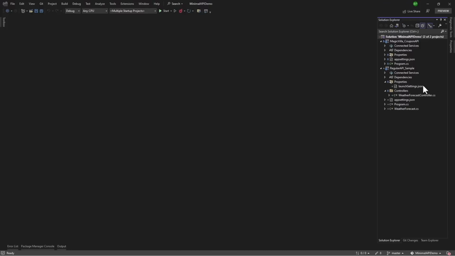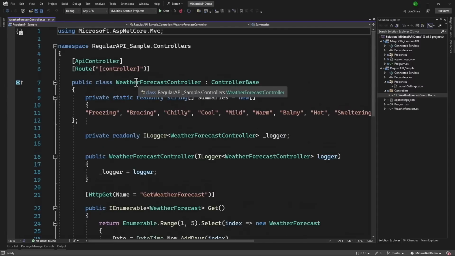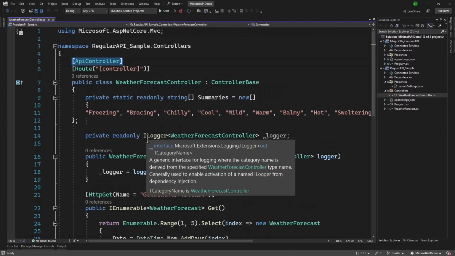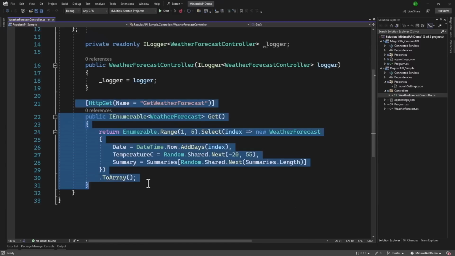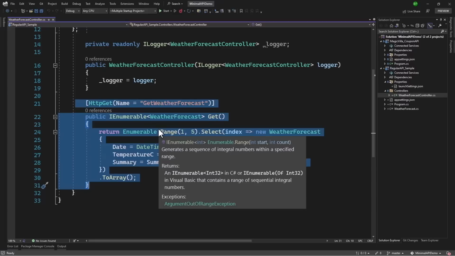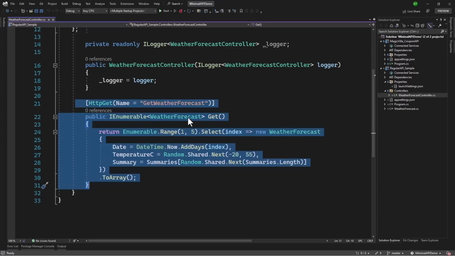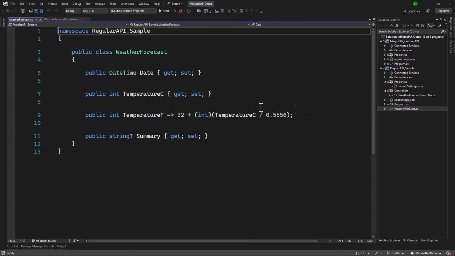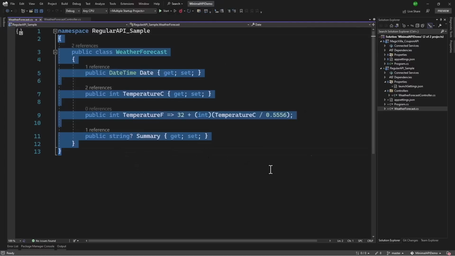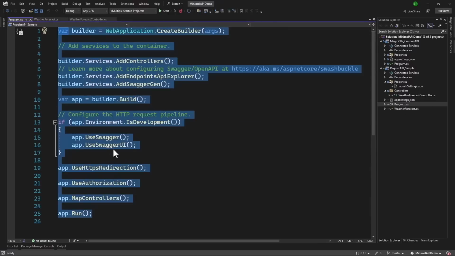Now, as a prerequisite to this course, I hope that you have a basic understanding of the CRUD functionalities that an API is responsible for. If not, I have a free course on YouTube that you can take to get familiar. But here in the regular API, we have a controller endpoint, we have the API controller, and we have the HTTP GET action method that will be the endpoint which will be invoked. And here we have this model, WeatherForecast, that is included right here. That is the regular API for you.